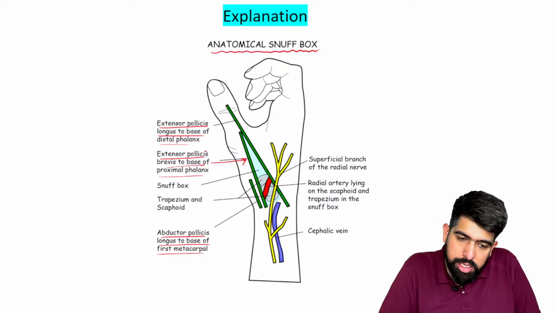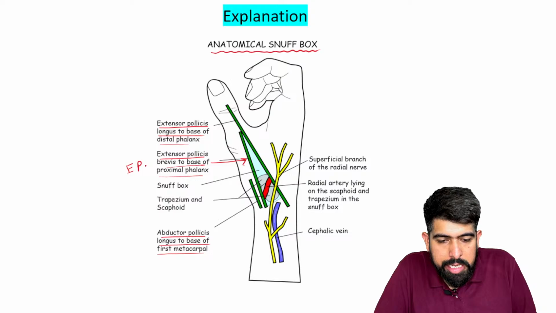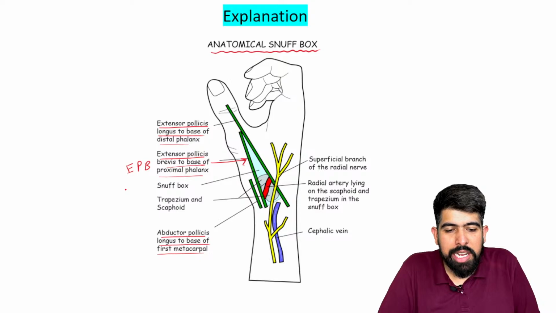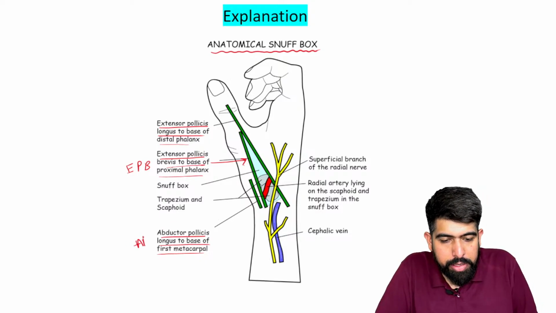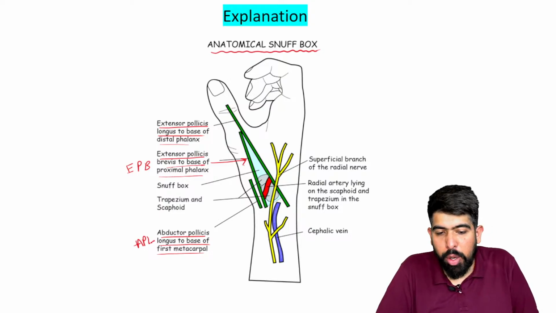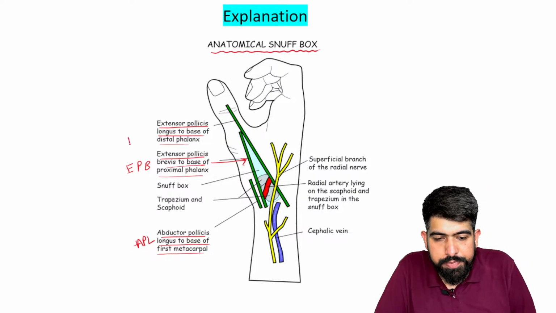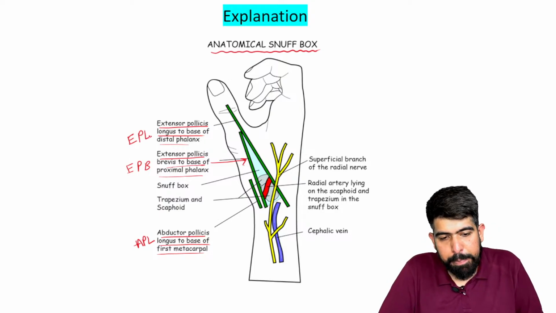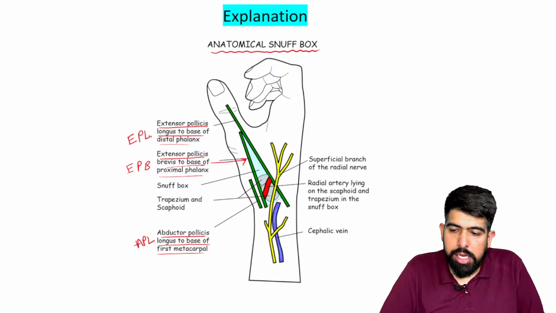On the lateral side we have the EPB, extensor pollicis brevis, and the APL, abductor pollicis longus. On the medial side, what do we have? We have the EPL, extensor pollicis longus.